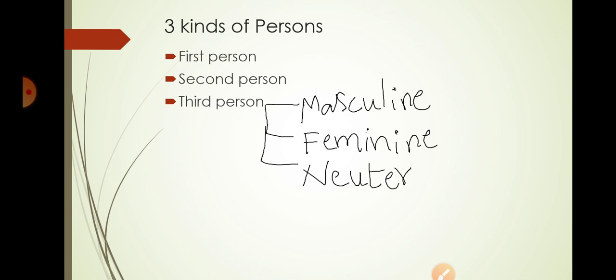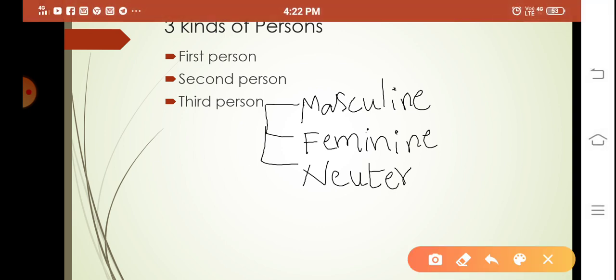So there are actually three kinds of persons. There exist three kinds of persons. I'm going to explain now. First person, second person, third person. We'll see what these are. So first person means the one who talks, the one who is conversing. I, for example, I or we.